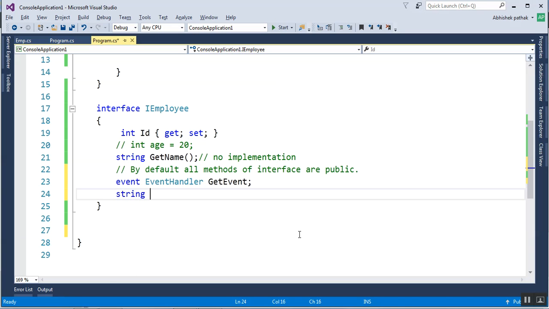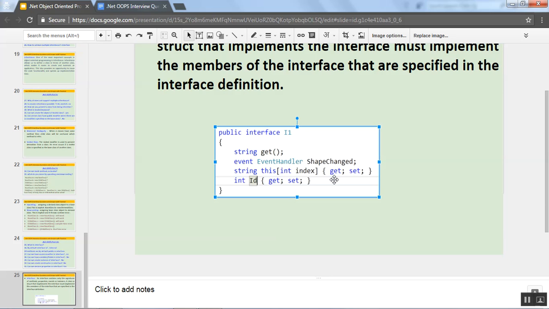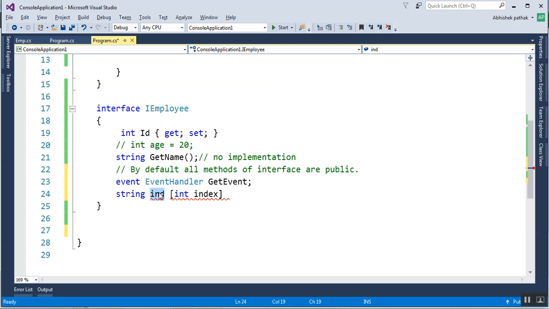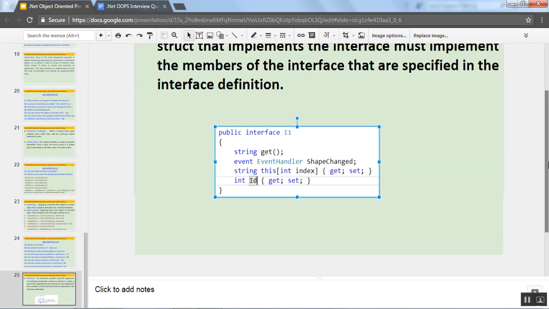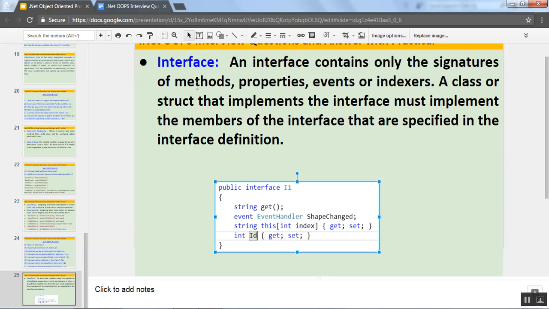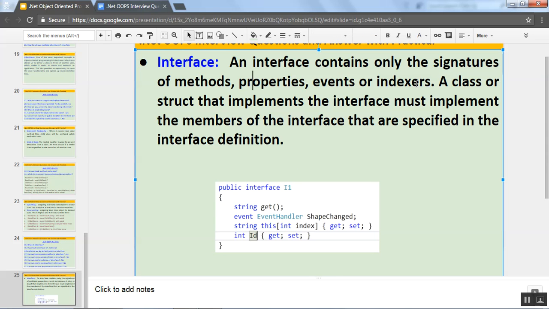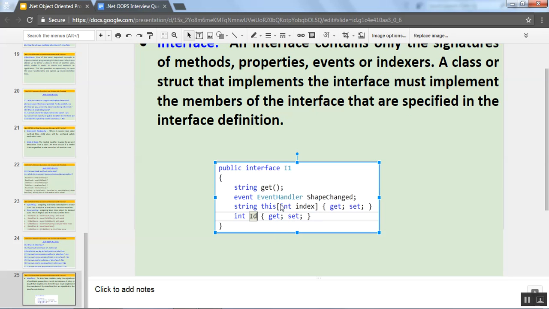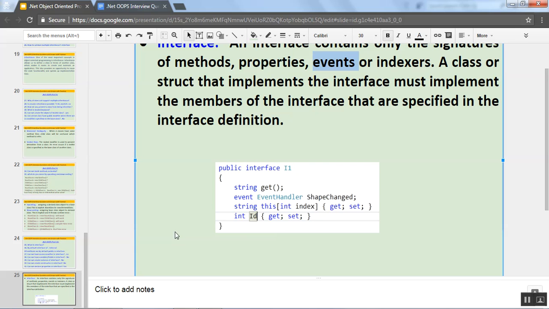String, let's give the name index. What we have to use is the this keyword here, and we have to use get and set properties. So always remember, interface also contains methods, properties, events, and indexer. I showed you how we can declare the indexer as well as events. So these are the interview questions which I covered in this video.